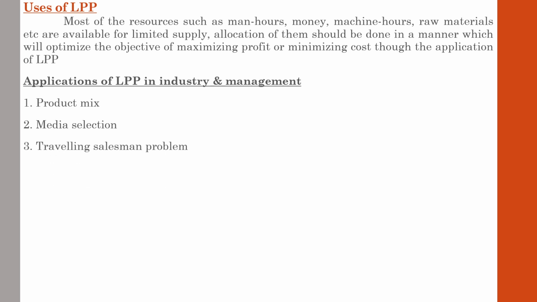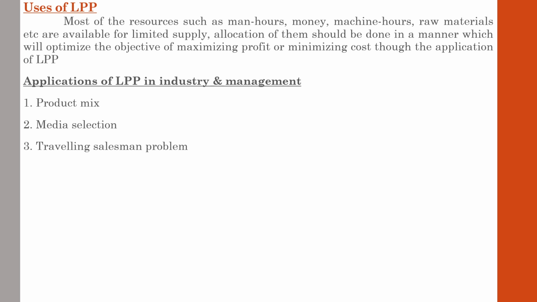Traveling salesman problem. It is mainly related to the distribution of goods by the concerned organization to the final consumer. For that, there will be a traveling salesman. In every organization, there are traveling salesmen. They are the persons who distribute the goods or the consignment from the area of creation of the product to the area of consumption, that is, from producer to buyer. The problem is to find the shortest route for a salesman starting from a given city, visiting each of the specified cities and returning to the original point of departure.